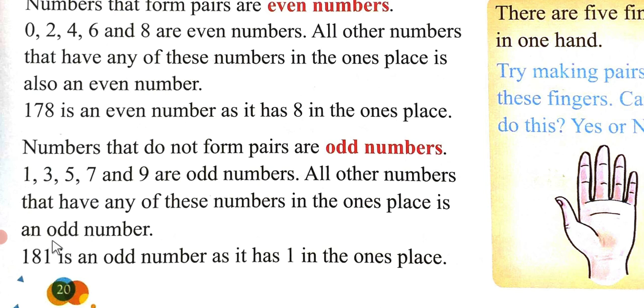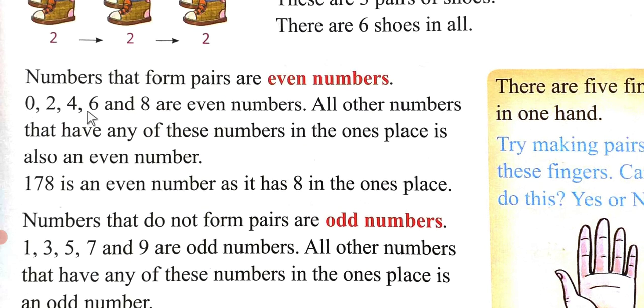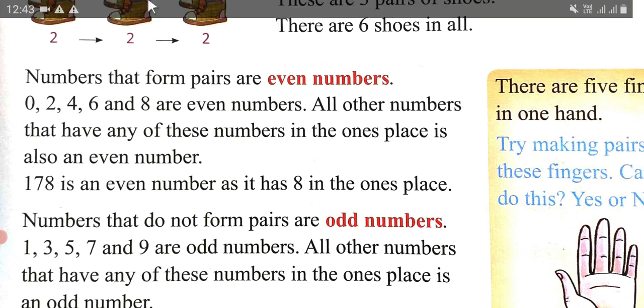If you see 1, 3, 5, 7, 9 at the ones place, immediately you write odd number and it will be correct. Let's move on.